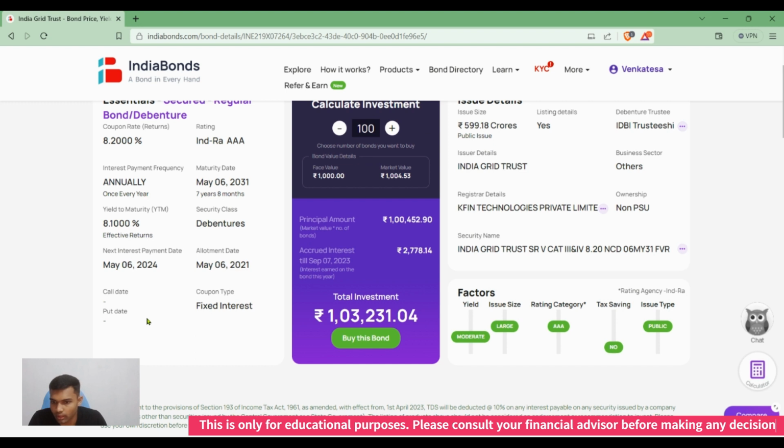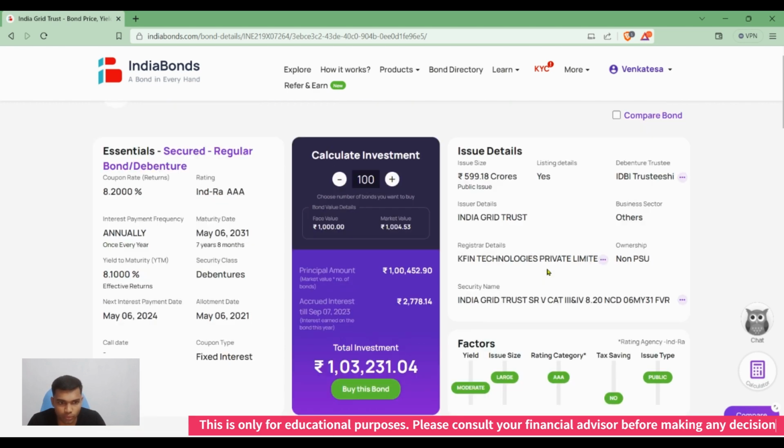Now the allotment is on May 6, 2021, when the bond was issued. Until now, the bond has paid 2 years of interest to the investors. Sorry, the next payment is on May 6, 2024.